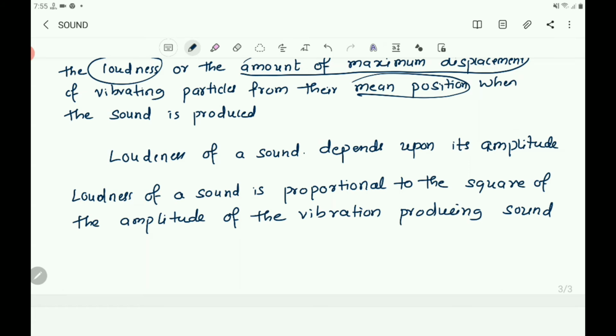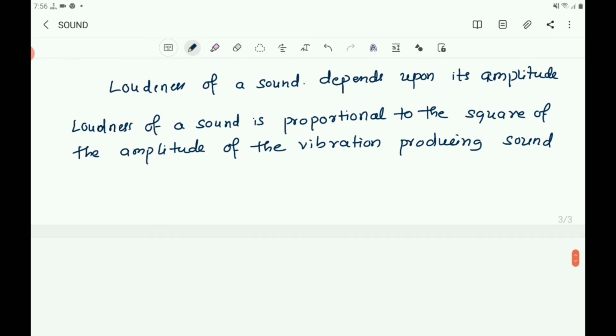For example, if the amplitude becomes twice, the loudness increases by a factor of 4. Here you write that loudness is directly proportional to the square of amplitude.